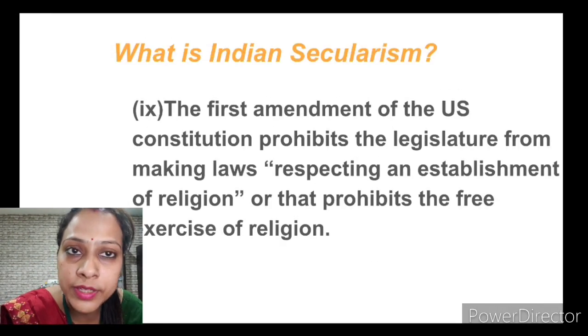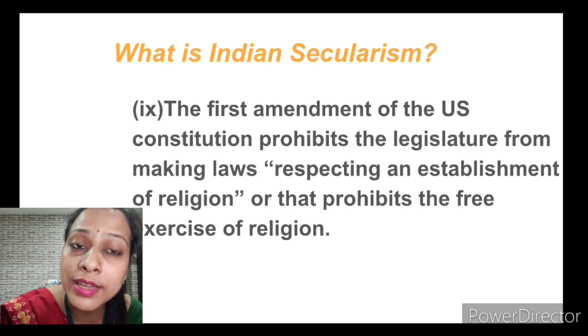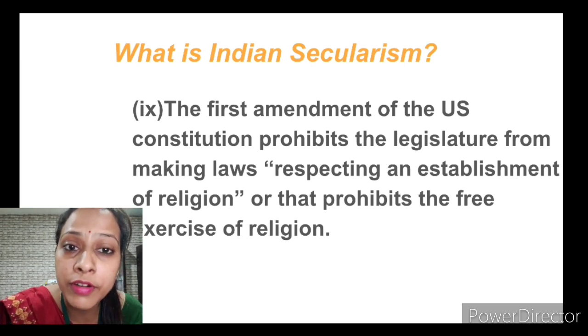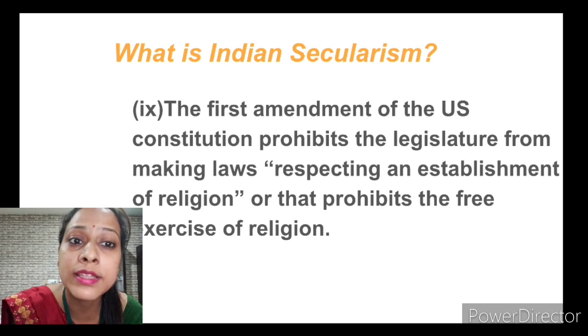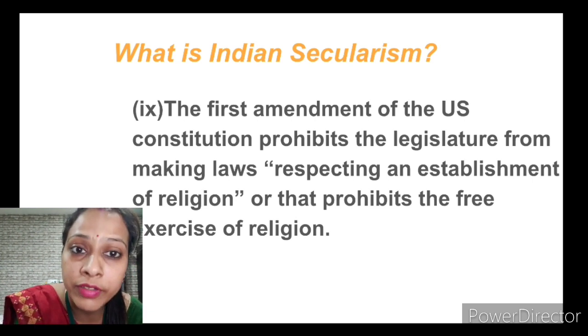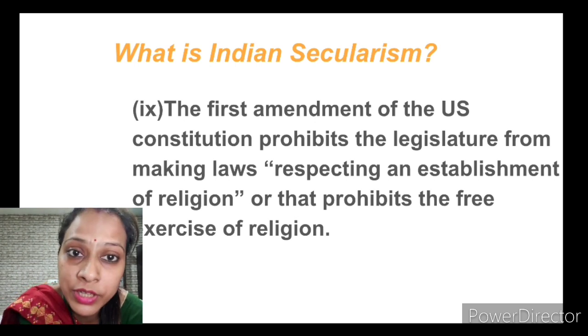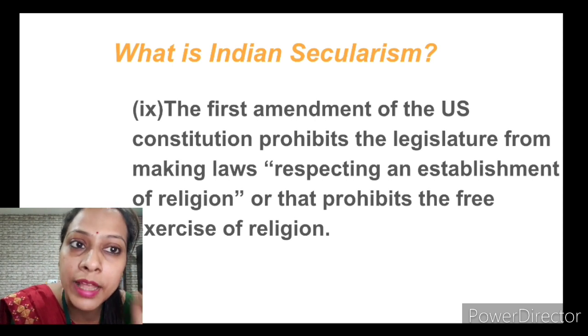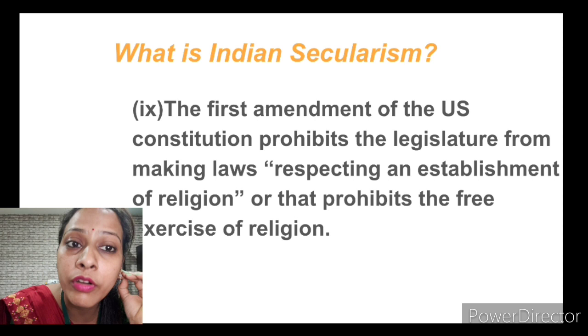Then our next point is the first amendment of the US constitution. Amendment means changes. The first amendment to the United States constitution prohibits the legislature from making laws respecting an establishment of religion, and it prohibits interference with the free exercise of religion. Rather, it includes free exercise of religion. So no religion was given priority. In fact, all the religions are the same. That is why it allows the freedom of religion.